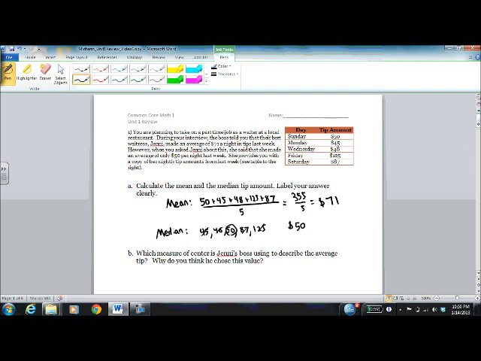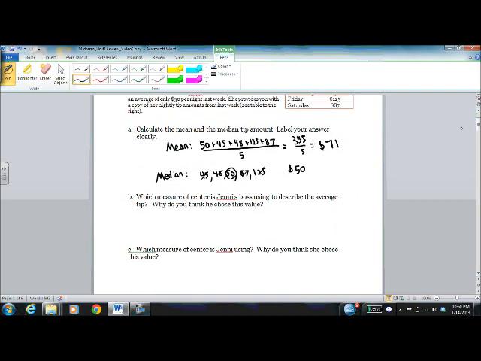$50. Now, I'm not going to write the answers to these questions, but it says, which measure of center is Jenny's boss using to describe the average tip? The word average here is kind of ambiguous because Jenny's using one value and her boss is using another. It's clear that Jenny's boss is using the mean of $71 to describe her tip. He chose this value probably because it's higher. If you're looking for a job, he wants to communicate to you the best possible information that he can so that it looks like you're going to make a lot of money.